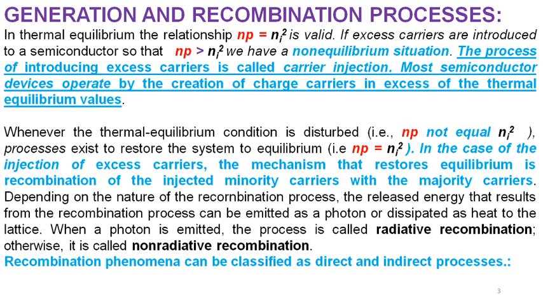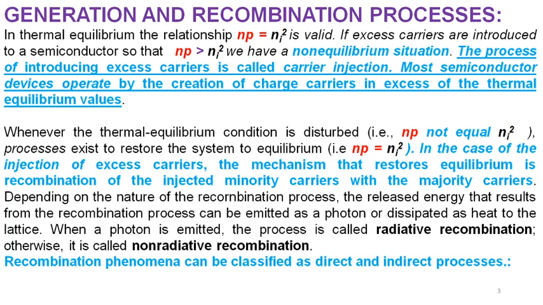In thermal equilibrium, we know that np is equal to ni squared. When the equilibrium condition is disturbed, np is not equal to ni squared. The mechanism which restores the equilibrium condition, np equal to ni squared, in the case of injected excess carriers, is the recombination of injected minority carriers with majority carriers, so that the law of mass action holds again.